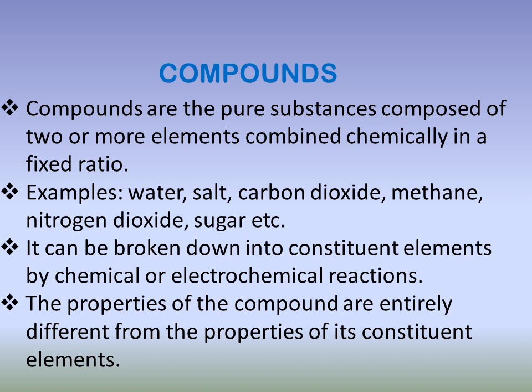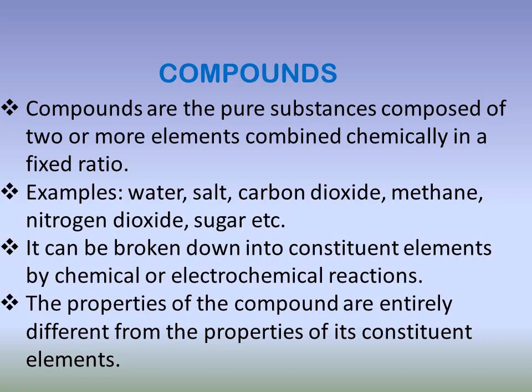Next, the properties of a compound are entirely different from the properties of its constituent elements. Whatever properties an element has when it is alone are different when it combines to form a compound. In that compound, their properties are lost. Whatever properties are there in a compound are totally different from what the elements have when they are not chemically combined. Hence, properties of a compound are entirely different from the properties of its constituent elements.